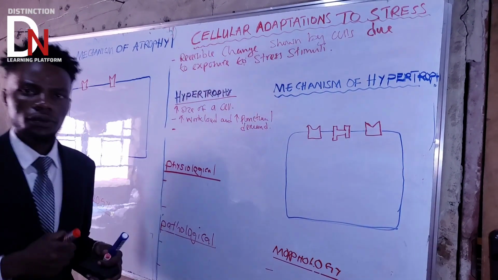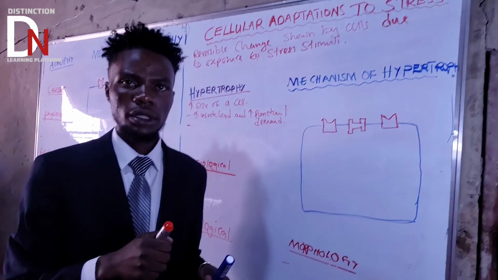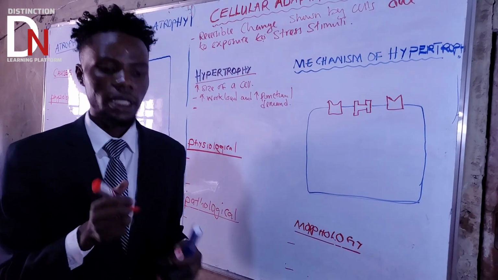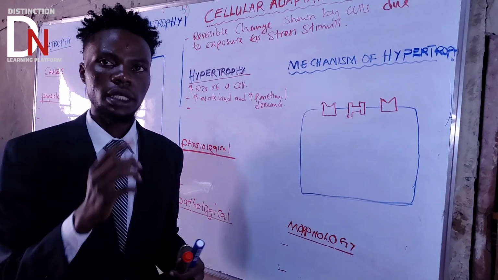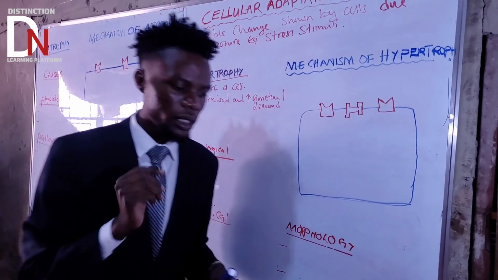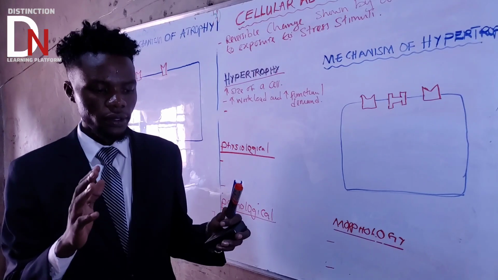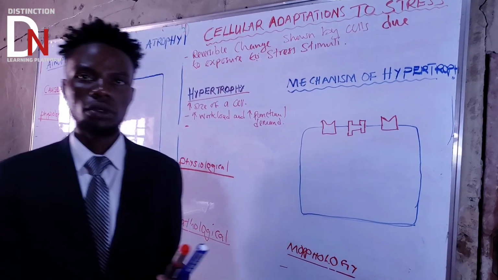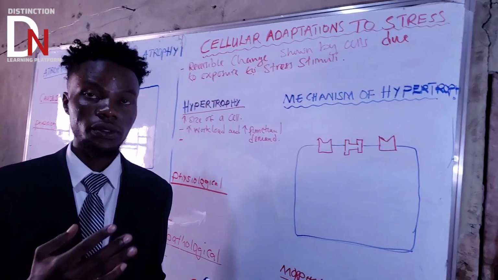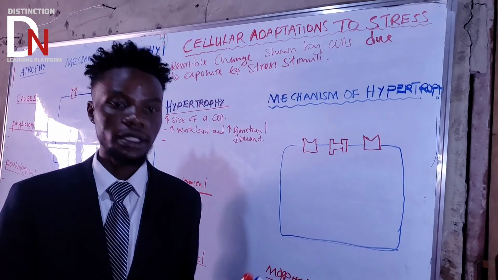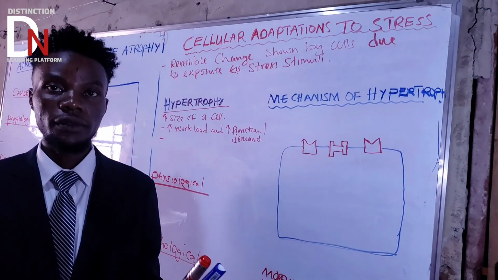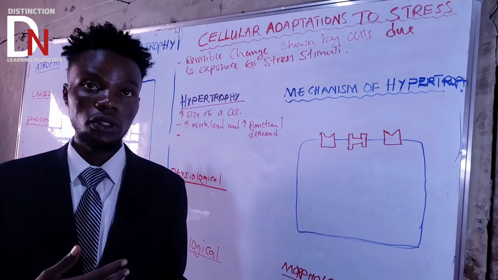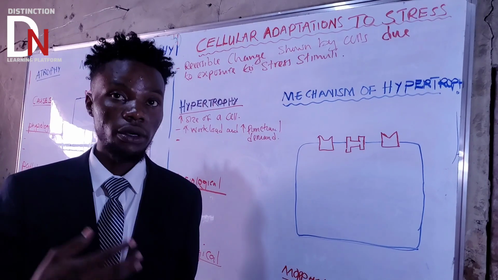So you can ask yourself, do all cells of the body undergo hypertrophy? Or what are the important cells that can undergo hypertrophy, or that can increase in size? Remember that the body cells are further categorized into three main types. The first type is what we call labile cells. Those are continuously dividing cells, like the epithelial cells of the skin and the epithelial lining of the gastrointestinal tract. Those are what we call labile cells.